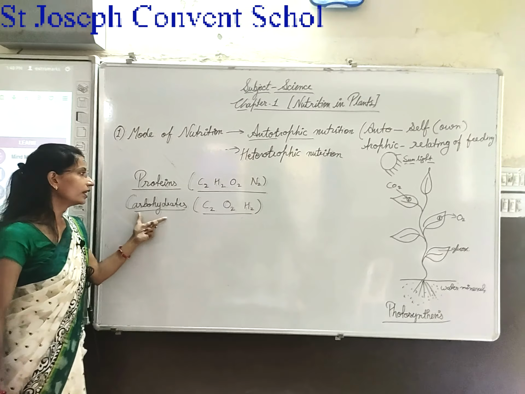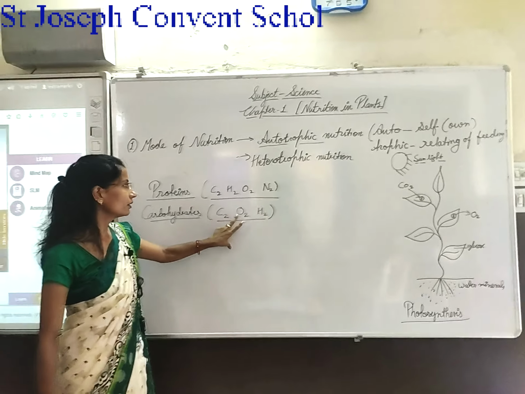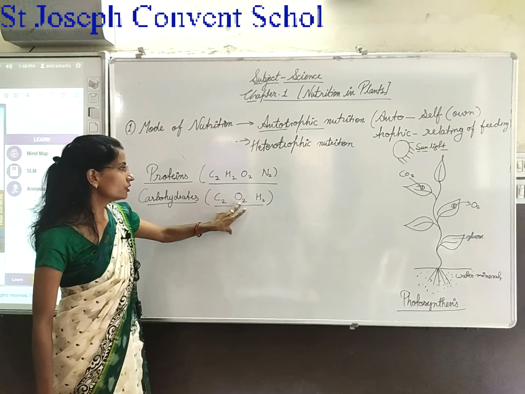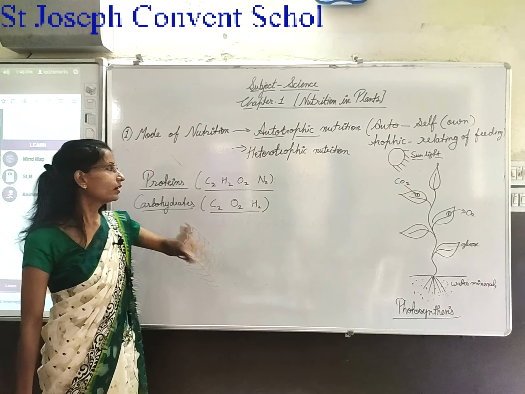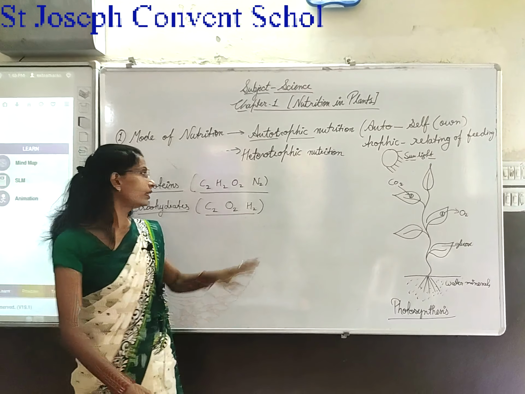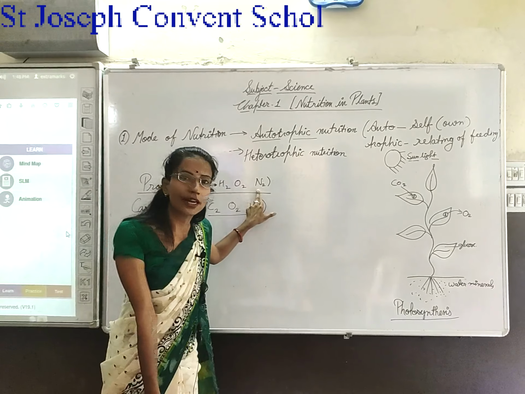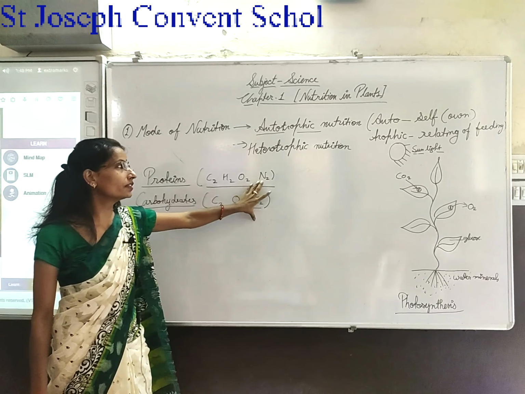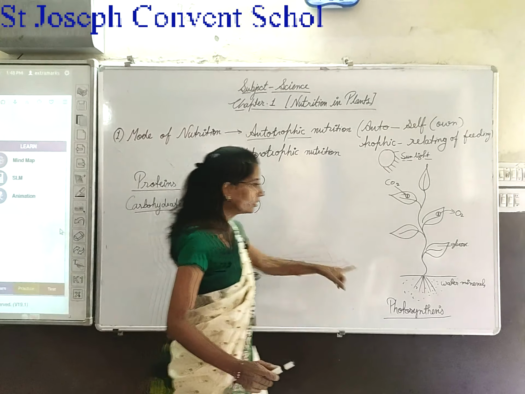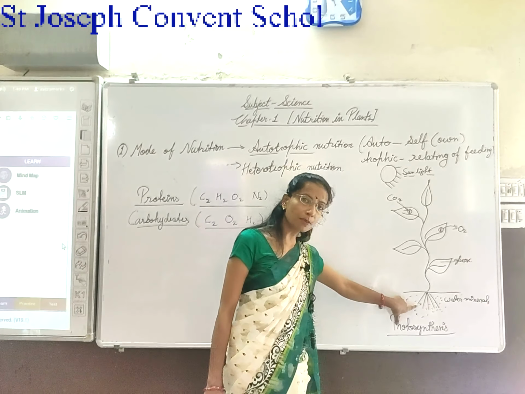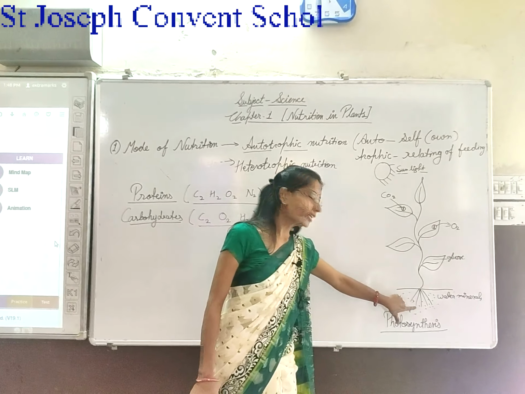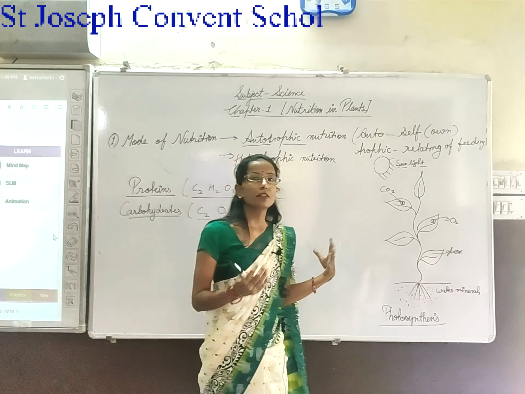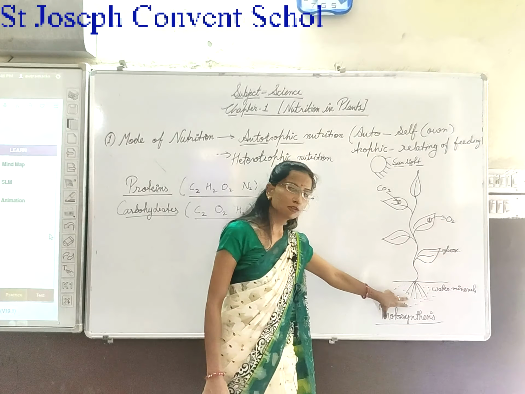Plants get carbon dioxide, oxygen and hydrogen directly, but they cannot get nitrogen directly, so some nitrogen fixing bacteria are present in the soil, in the roots of the plant. The roots get nitrogen from the soil.